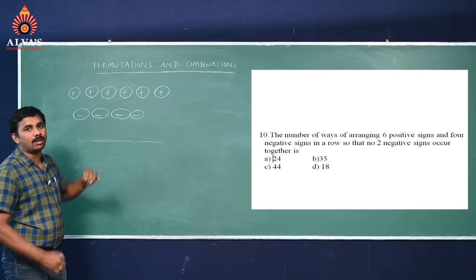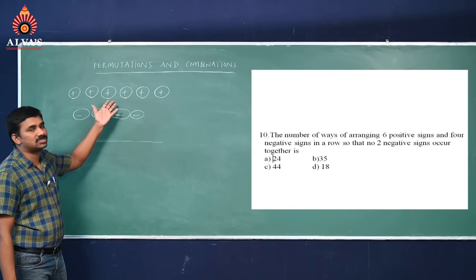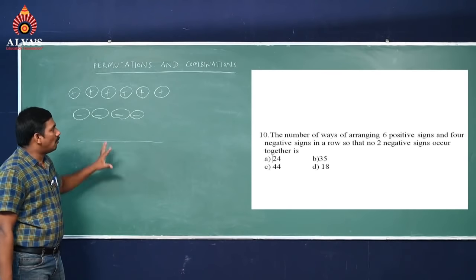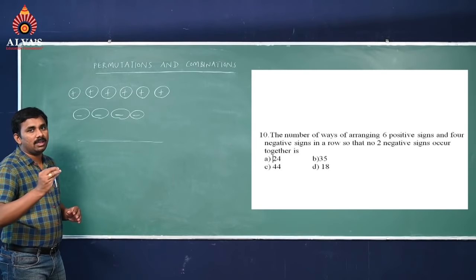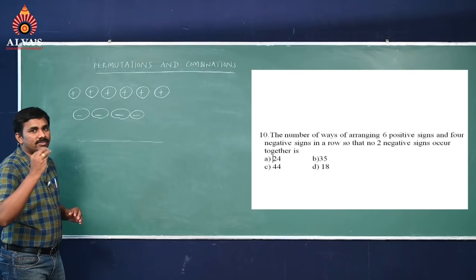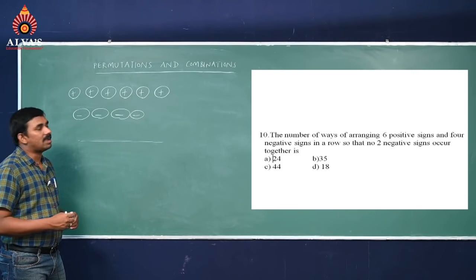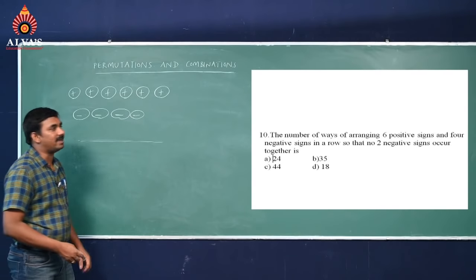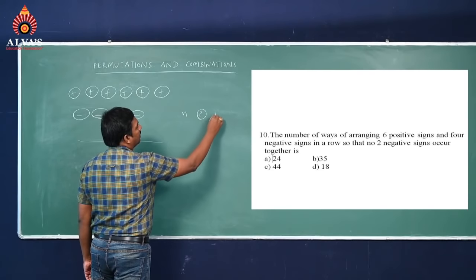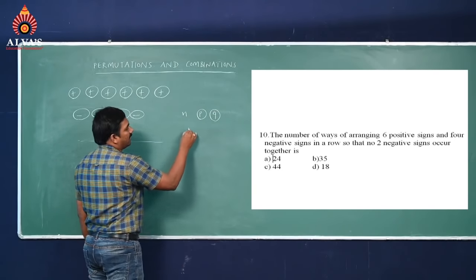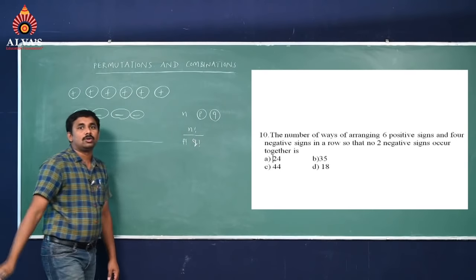So these are the 2 objects. Which object is not to sit together? Leave that object and take the first object's arrangements. But there is one more formula here in permutations. P things are alike of the first kind, and Q things are alike of the second kind. Out of n objects, if P things are of the same kind and Q things are of the same kind, then the arrangements are n factorial by P factorial into Q factorial.